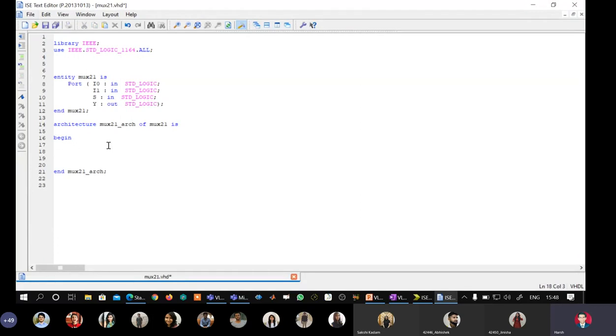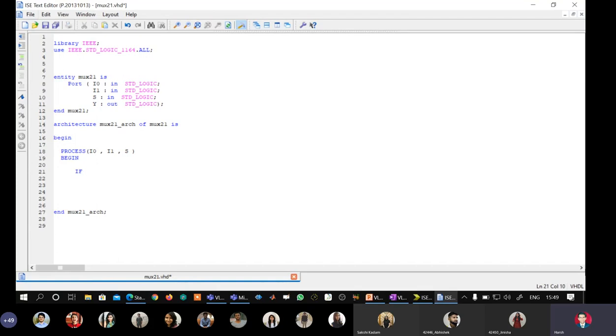I will say process, I0, comma I1, comma the third, select line S. I will say begin, and I will write my logic here. What I will say is that when the select line is 0, send I0 to the output. When the select line is 1, send I1 to the output. So this is how I write it.